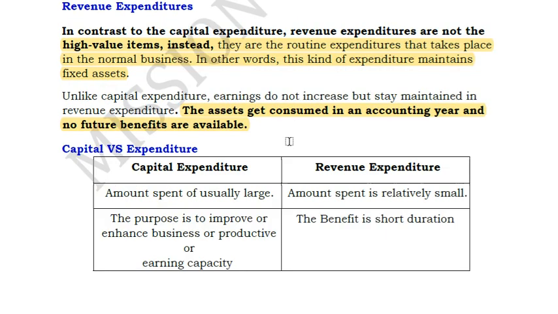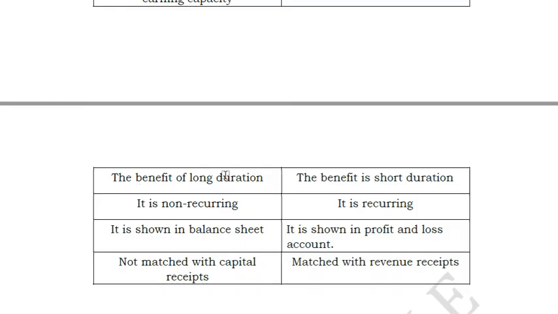They have given the differences between capital and revenue. Amount spent is huge, amount is small. The benefit is for improving business productivity or earning, which is obviously more than 1 year. The benefit is for short duration. The benefit is for long duration. It is non-recurring, it is recurring. That means generally for fixed assets, it is non-recurring because we don't spend often. Every day you can't purchase a plant, isn't it? So that's why it is said as non-recurring, whereas revenue expenses are recurring. Rent you have to pay every month, salary you have to pay every month.